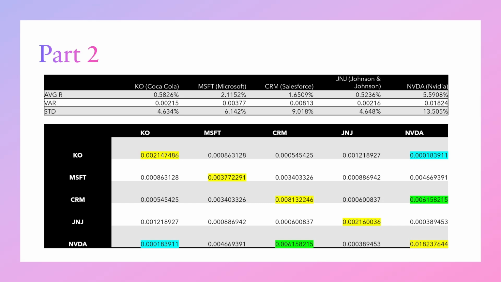And then the lowest covariance is between NVIDIA and Coca-Cola, just because Coca-Cola is in the beverage industry and is such a mature company, and NVIDIA is in the high growth tech industry. The factors that are causing their stocks to move are just so different, so they have the lowest covariance.